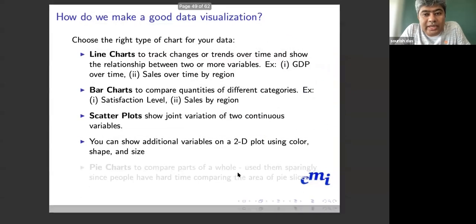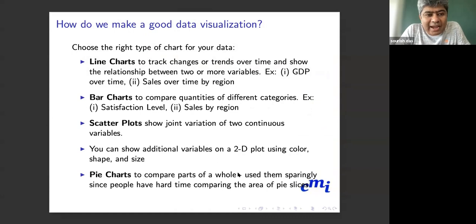So how do we make a good visualization? These are the standard charts people typically try, like line chart, bar chart, scatter plot, and we will do all those things. One reason I prefer to use these charts more often is that people get familiar with them in high school, in classes 9, 10, 11, 12, or in college. So their brain is somewhat trained in how to see these charts.